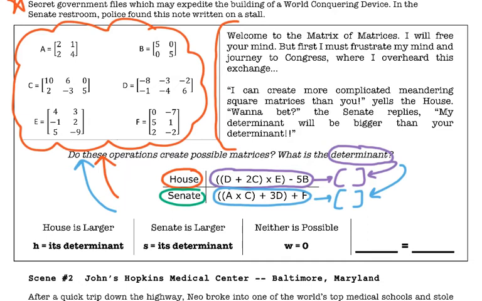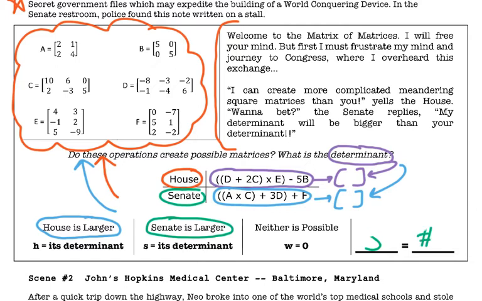If you found the determinant and the House has the larger determinant, you will put H over here on the right-hand side, and you will put the determinant number that you found. But wait, what if the Senate number is the larger one? If the Senate is larger, then over here you will write S equals, and write the determinant number you got from that.